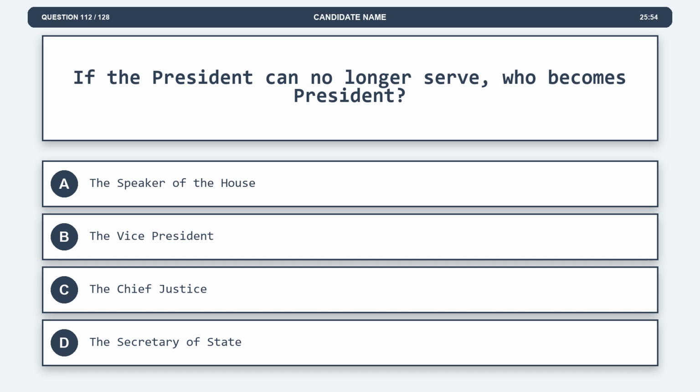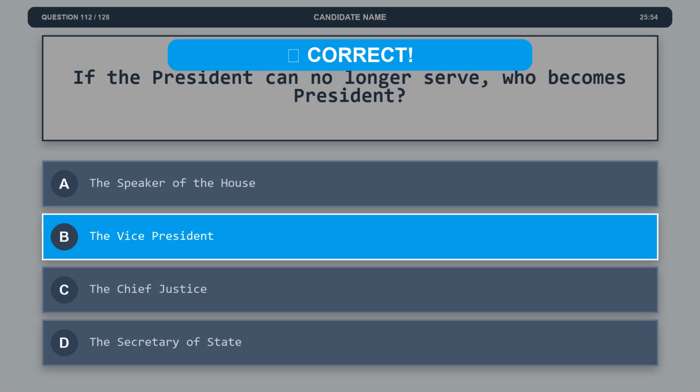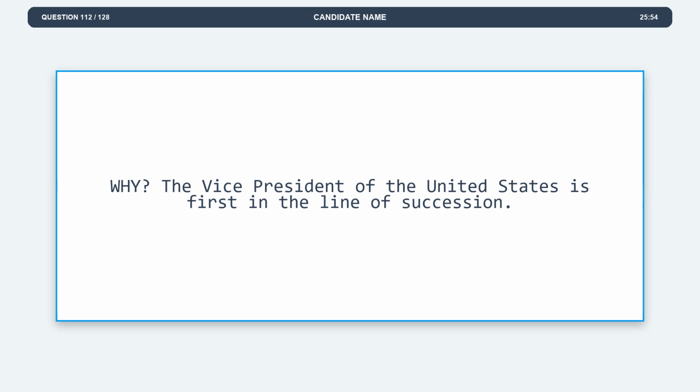Question 112. If the president can no longer serve, who becomes president? Option A, the Speaker of the House. Option B, the Vice President. Option C, the Chief Justice. Option D, the Secretary of State. The correct answer is option B, the Vice President. Explanation: the Vice President of the United States is first in the line of succession.